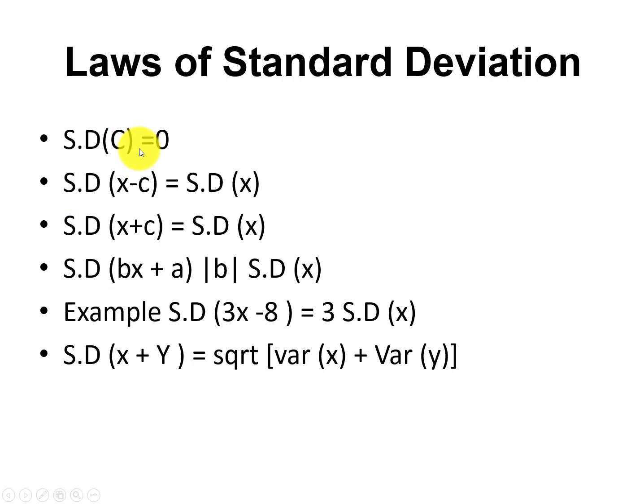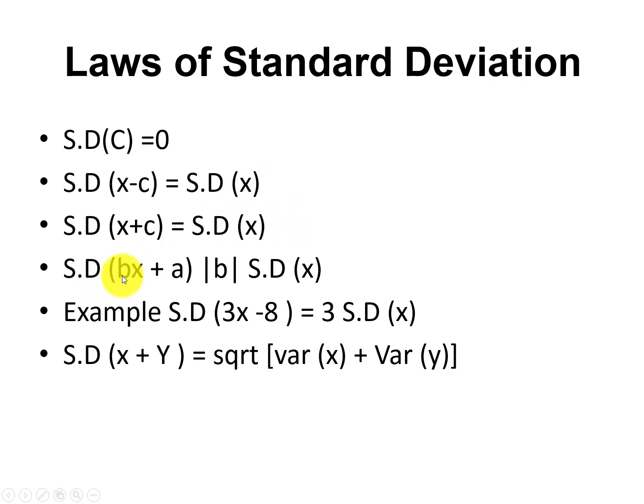So similarly, if the constant variance is equal to 0, definitely standard deviation. Deviation means deviate from the mean. How much change occurs when you deviate from the mean, when you move from a specific mean. So the mean, if it is a constant, will be 0. Similarly for SD of x minus c, it will be the standard deviation of x, because the standard deviation of a constant is 0. So in both cases it will be minus 0 and plus 0, so we do not need to write it.